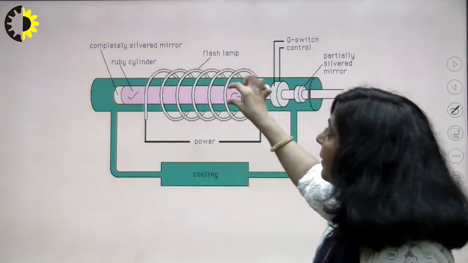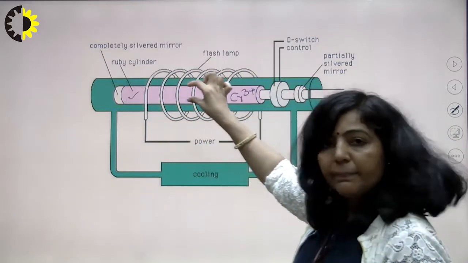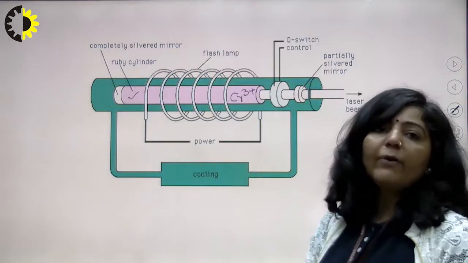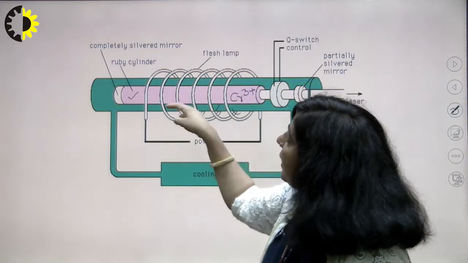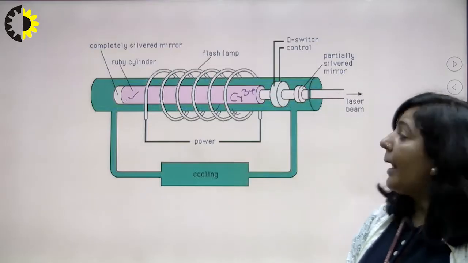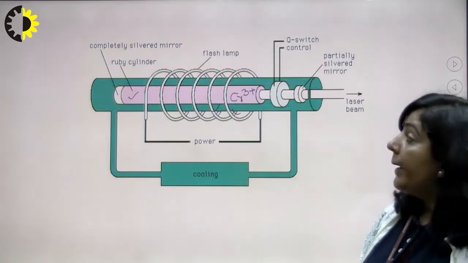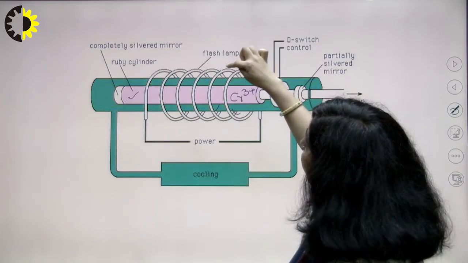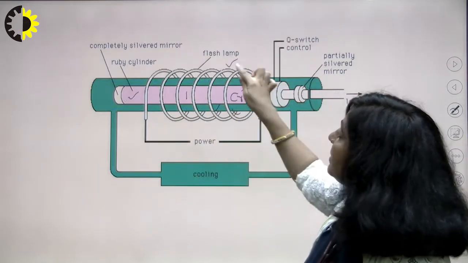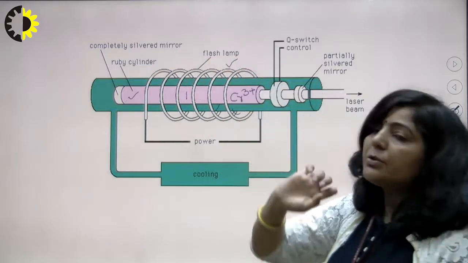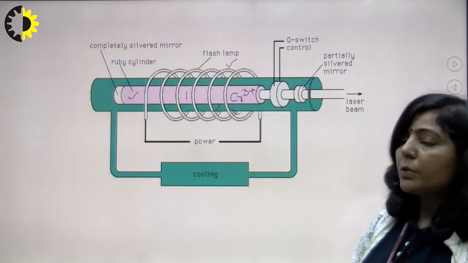You can see here this cylindrical pink ruby rod is playing the role of active medium. This helical xenon flash lamp will provide the light photons. It means this will give you the pumping source. This is the active medium, first part, then this helical xenon tube is your second part, the pumping source, right?